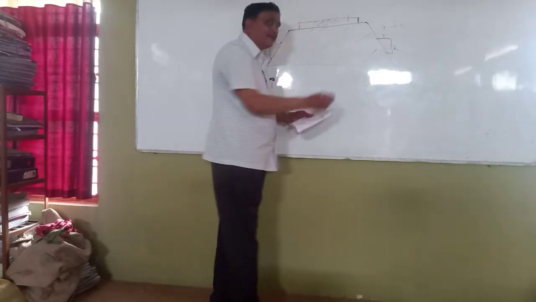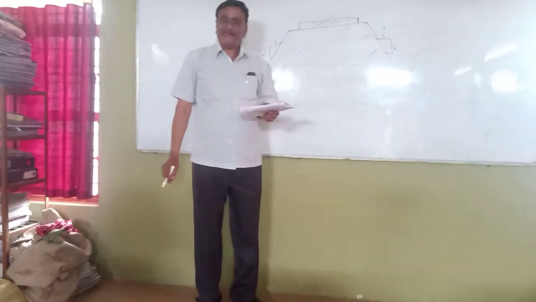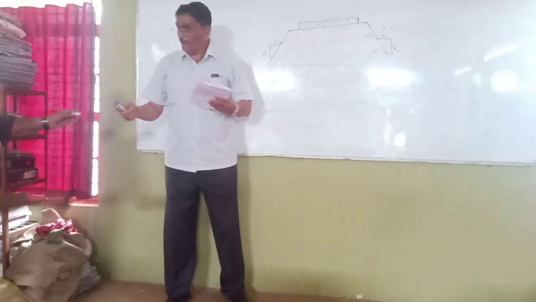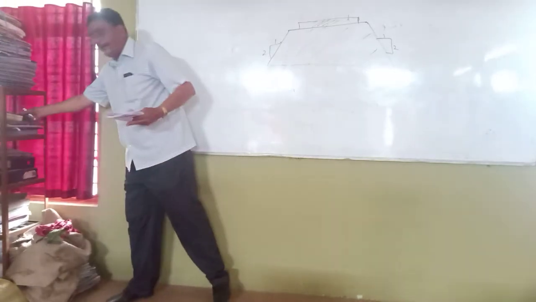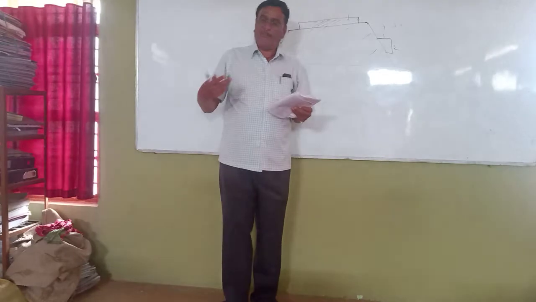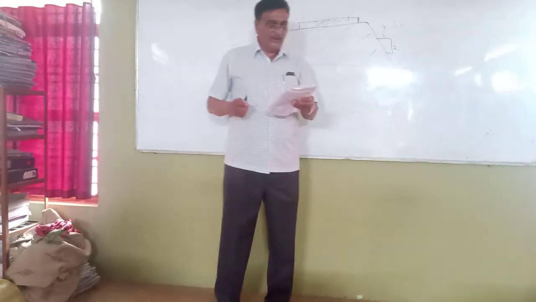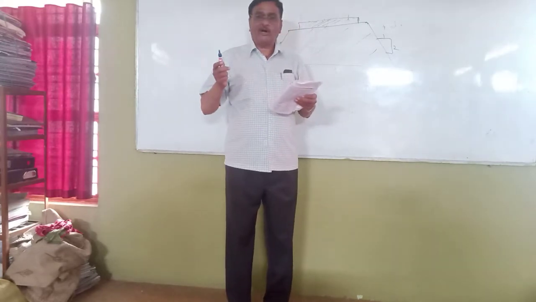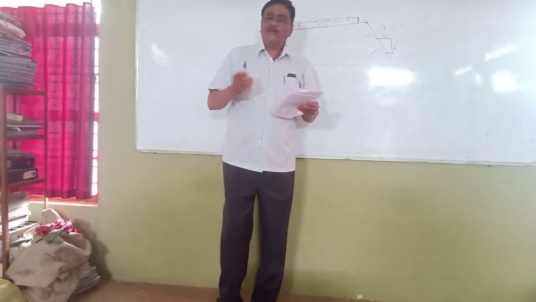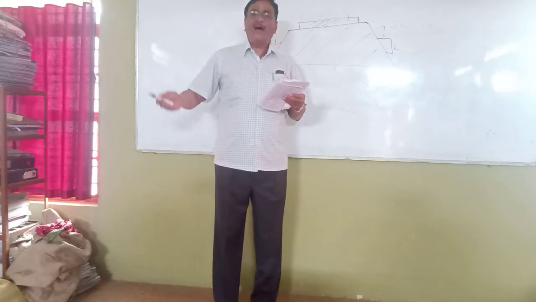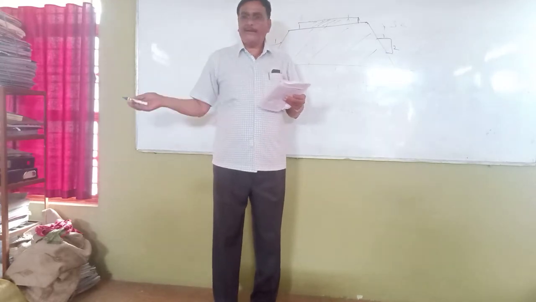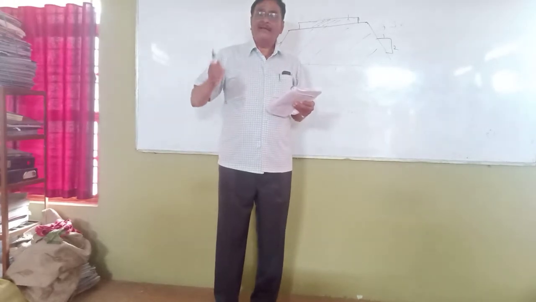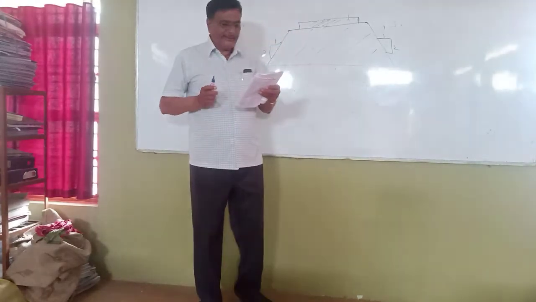So this is the best choice for the construction of the road, for any particular road. It may be a highway or any type of road. I have told you the right answer again: if you have a choice to choose a highway in a cutting, an embankment, or through a tunnel, the best choice is that the road is to be constructed in embankment. That is the best choice. Okay, my boys. Next question.